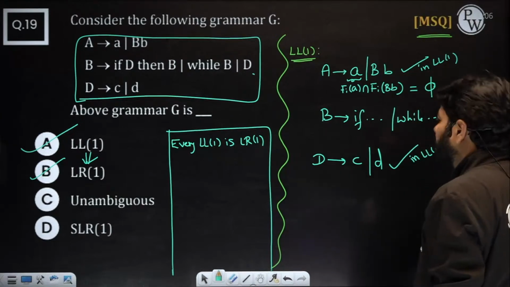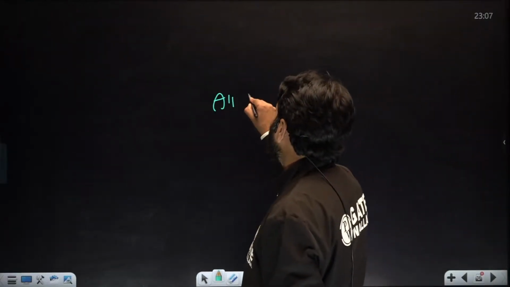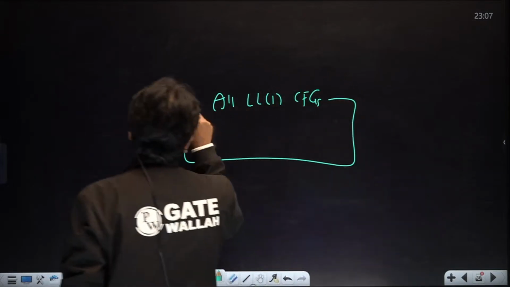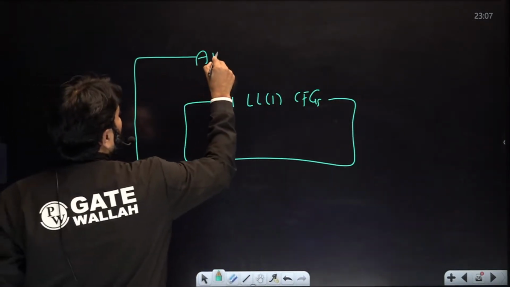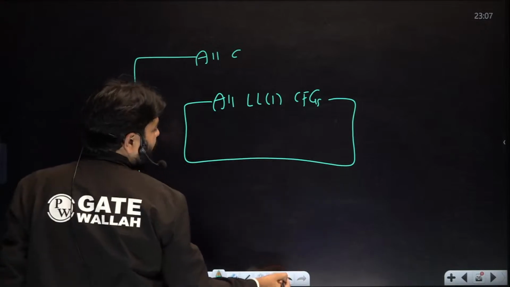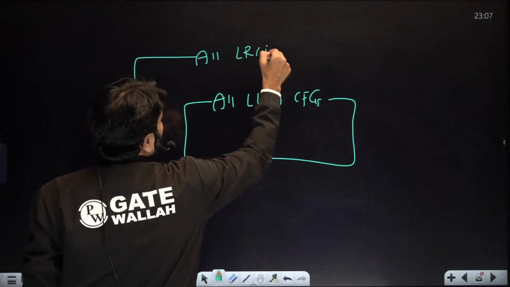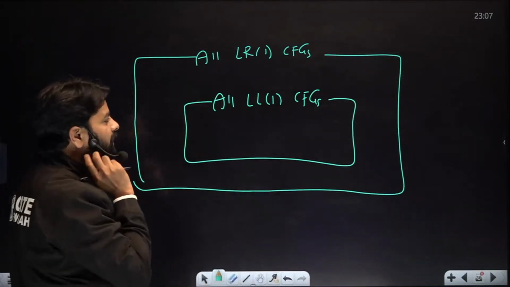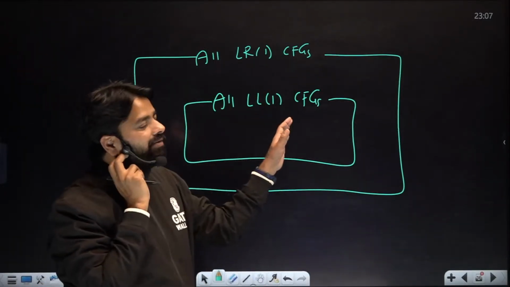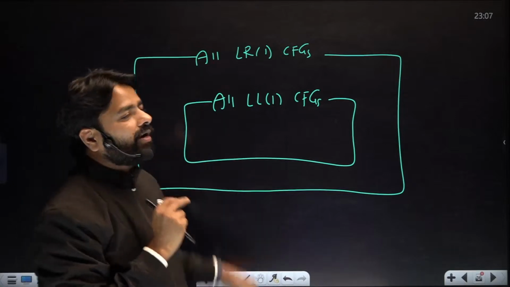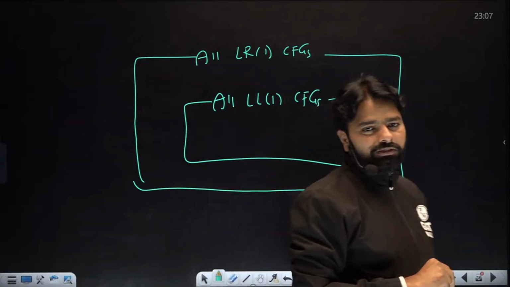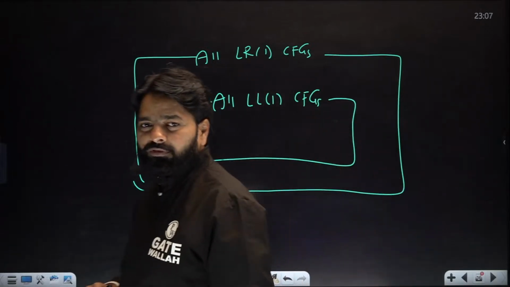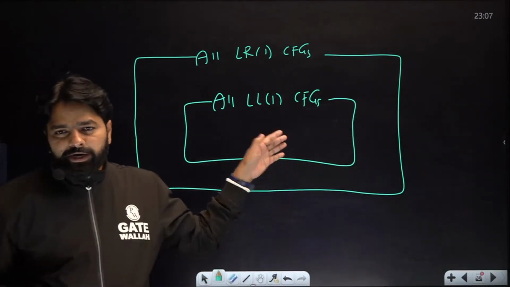If you look at LL1 grammars, all LL1 CFGs are actually inside LR1 CFGs. So these two classes have a subset relation. The class of LL1 grammars is a subset of the class of LR1 grammars. You know this point, right? Everybody knows this point, right?